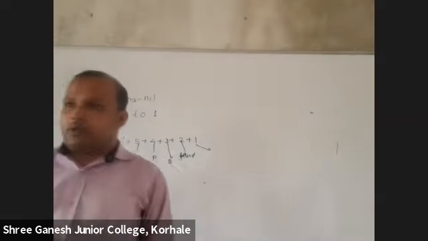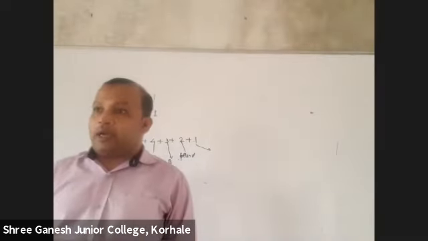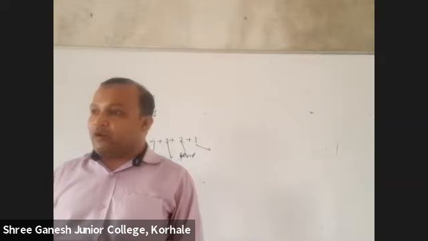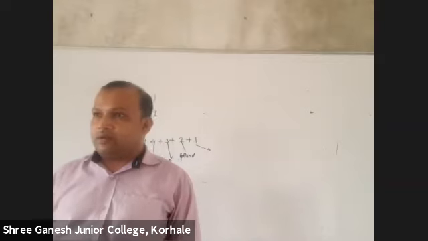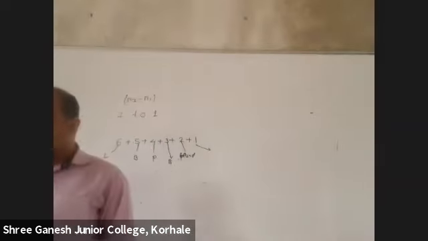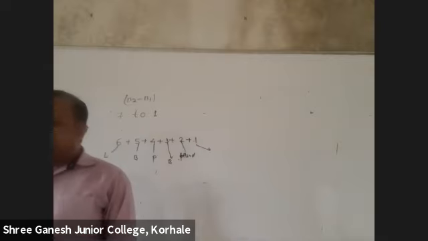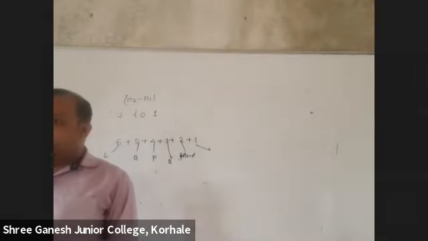6 lines. Yes, 6 lines. That is n2 minus n1, times n2 minus n1 plus 1, divided by 2. 6 lines. Got the answer?